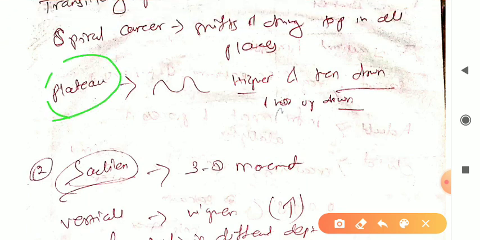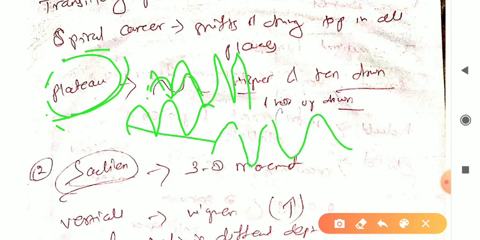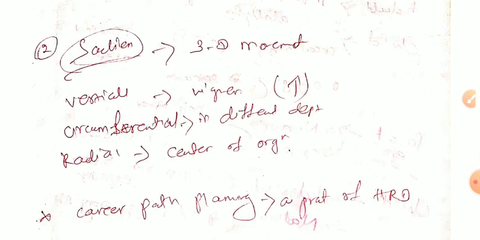plateau career. That means see, here the curve is like that, higher and then down, up and down. This means up and down is there, sometimes high, sometimes low, high, low, high, low. That is called plateau career. If someone is doing a career like share market, we can see sometimes the share market is up, down, so that career can be related with the plateau career, right? So these are some basic important terms. These are the keywords we have discussed with examples so that it will help you, right?